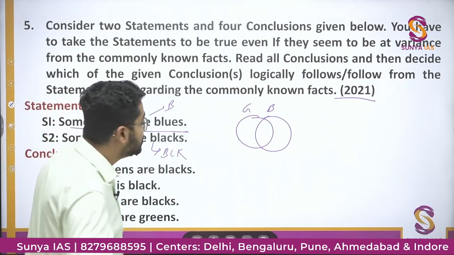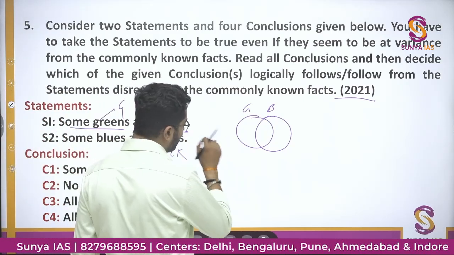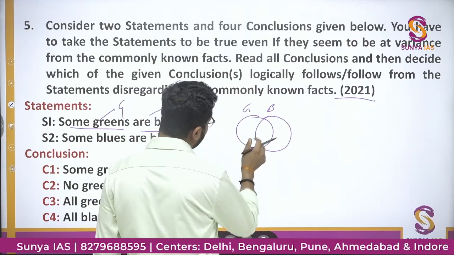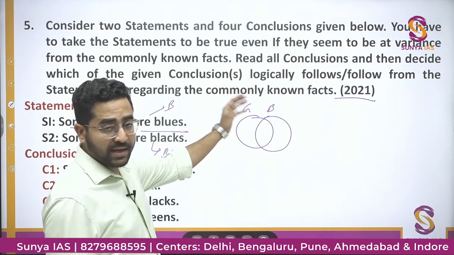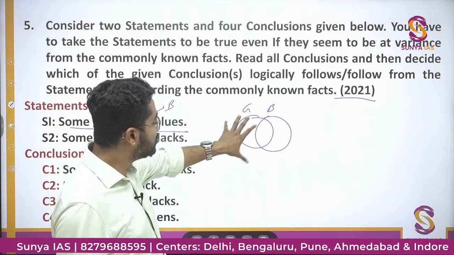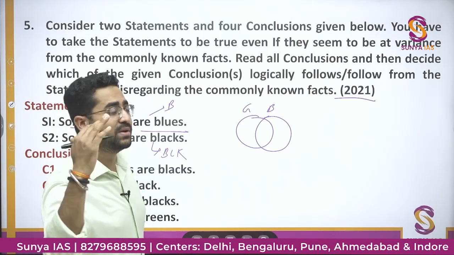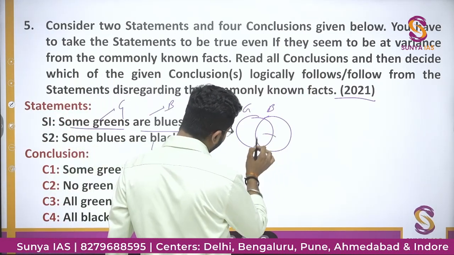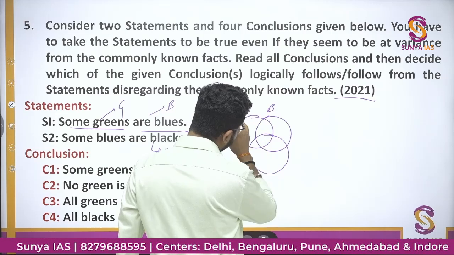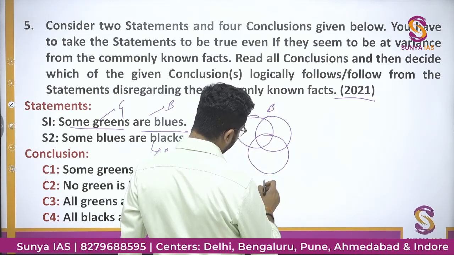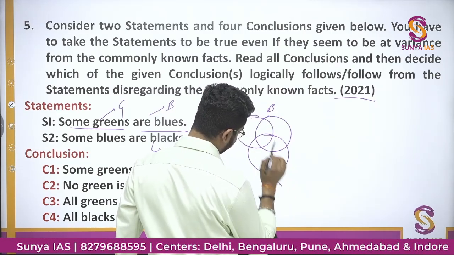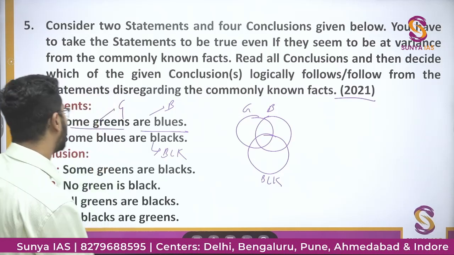Some blues are blacks. तो मैं क्या कर सकता हूं, ब्लू और ब्लैक के बीच में रिलेशनशिप दिया हुआ है, देयर इज नो रिलेशनशिप गिवन बिटवीन ग्रीन एंड ब्लैक, व्हाट आई विल डू, आई विल assume that some greens are blacks, so I will make a circle for black that intersects both the circles of green and blue, so this is black. Now I will see the options. This is a general Venn diagram.